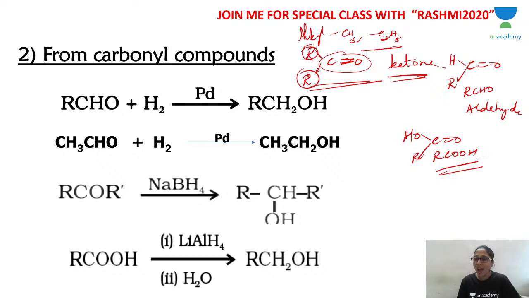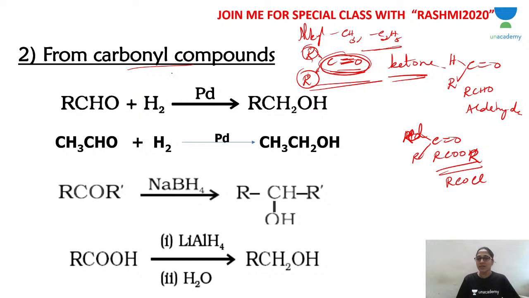If you have OR, then you have ester. If you have Cl, that is RCOCl, acid chloride, and so on. In every one of these compounds, the carbonyl group, C double bond O, will be there.